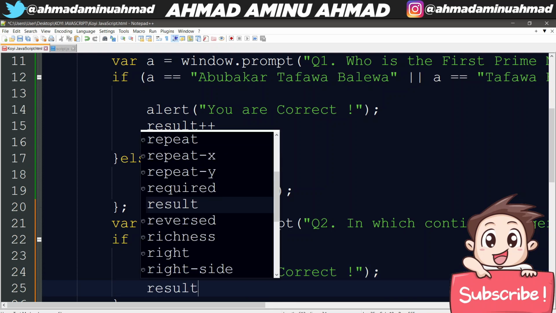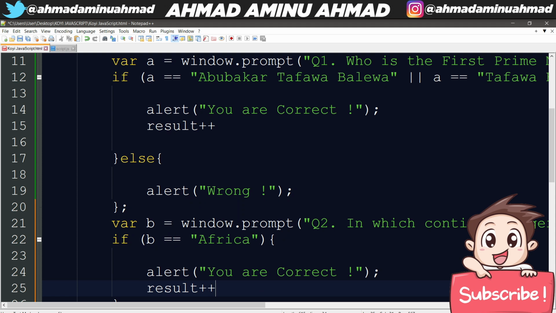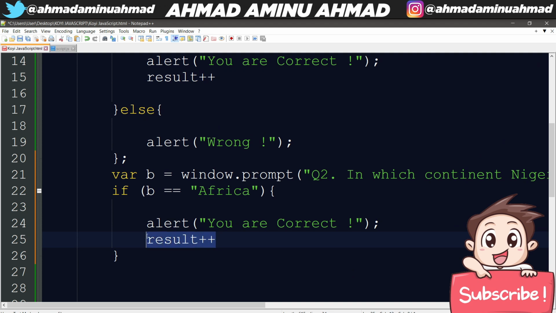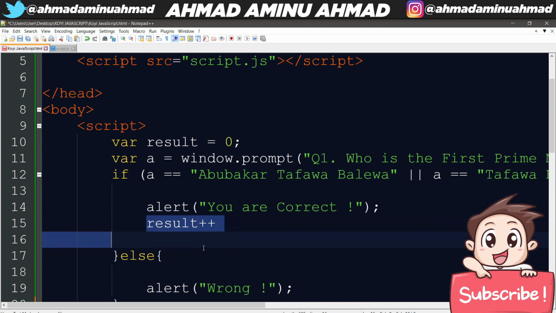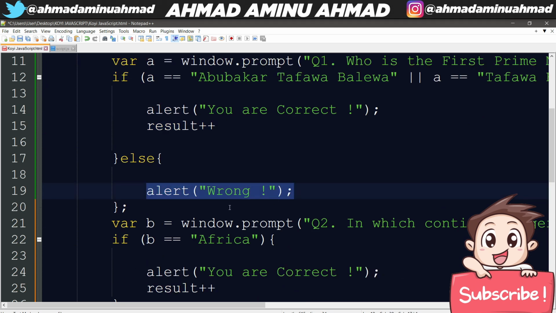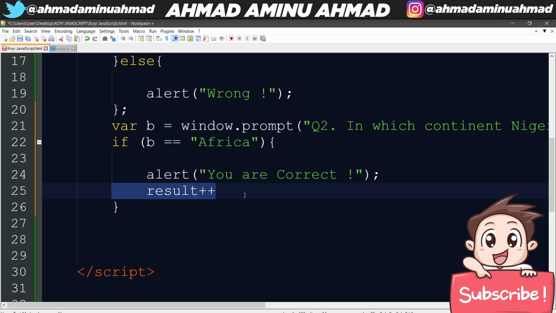Then we say result plus plus again, because now let me explain this incrementing operator. This result plus plus by default is 1. So if I put another one here, it means it will be 2, because this one is 1 and I increment, 1 plus 1 is going to be 2. So result is 1. But if I didn't score here, definitely it didn't add anything for me here. It's 0. But now if I score question 2, it's going to be 1. So I scored 1. That's what this means.